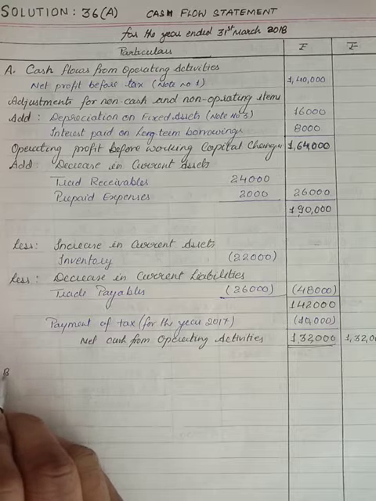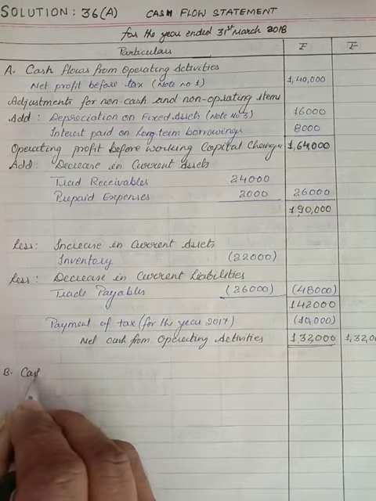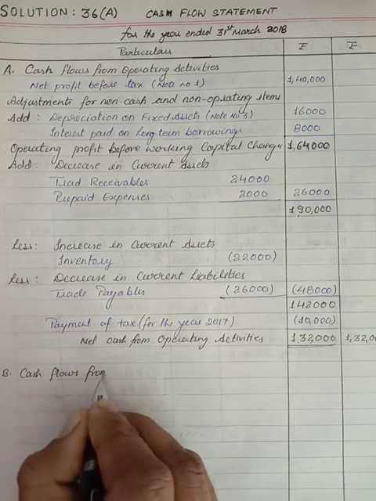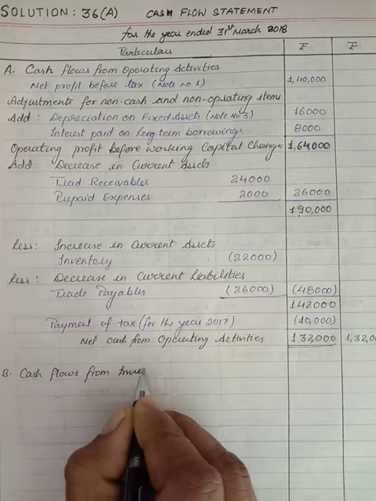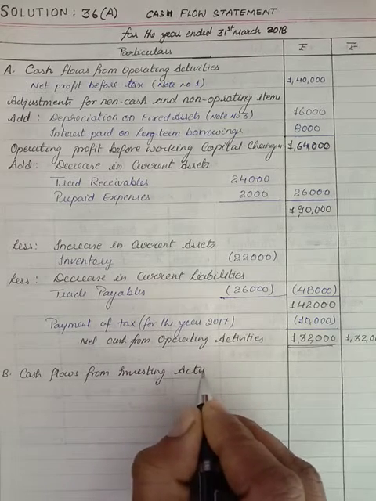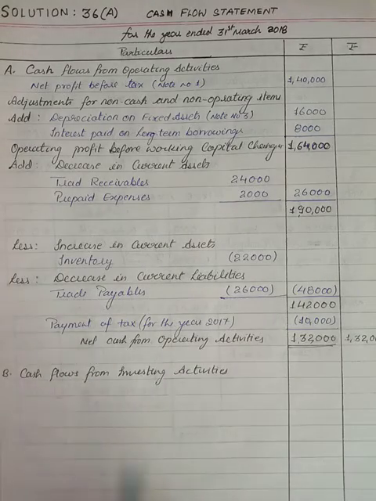What is the B number activity? That is cash flows from investing activities. In this we will have purchase of a fixed asset.